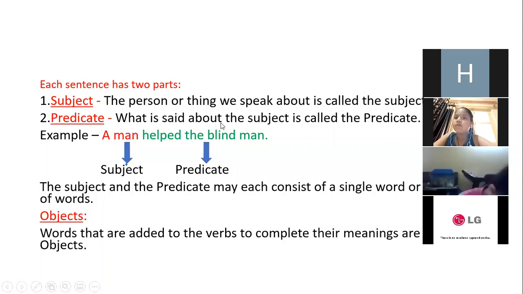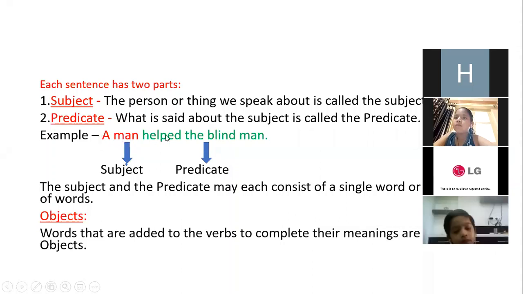What is said about the subject is called the predicate. Now, what am I saying about a man? I am saying that the man helped the blind man. So, helped the blind man, this is your predicate. Is it clear? Subject is a man and predicate is helped the blind man.